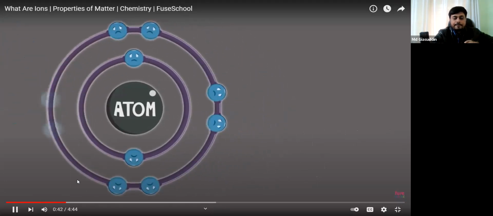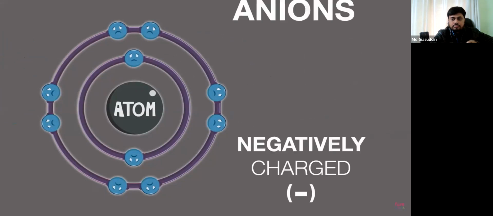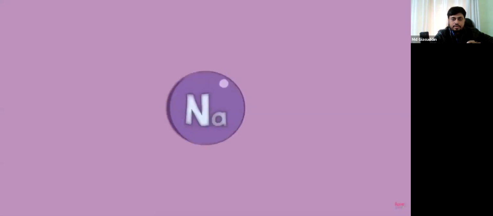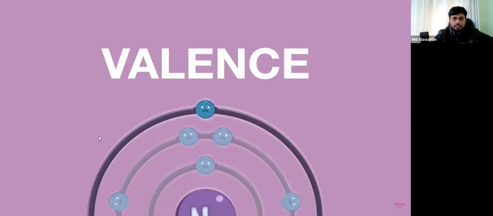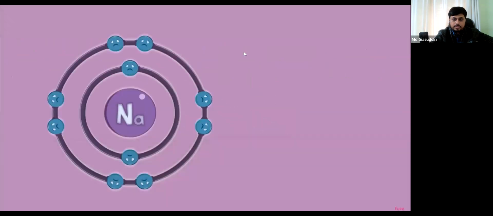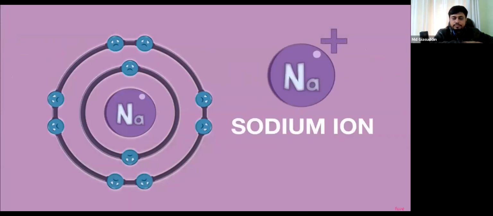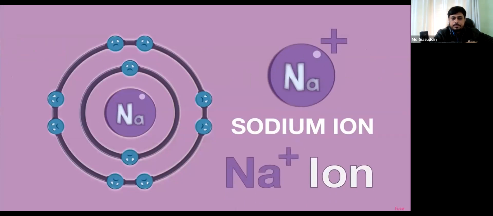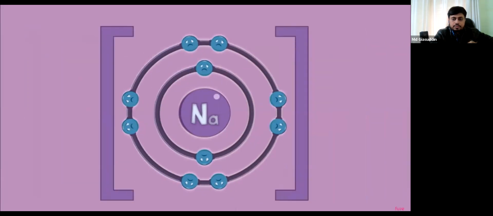When an atom gains electrons, they become negatively charged. Negatively charged ions are called anions. Let's look at sodium as an example. Its electronic structure is 2, 8, and 1. It has 1 electron in its valence or outermost shell. When sodium loses this valence electron, it becomes a positively charged sodium ion. This charge is written as a superscript when writing the symbol. When drawing the electronic structure, enclose it in square brackets and write the charge on the top right-hand corner.